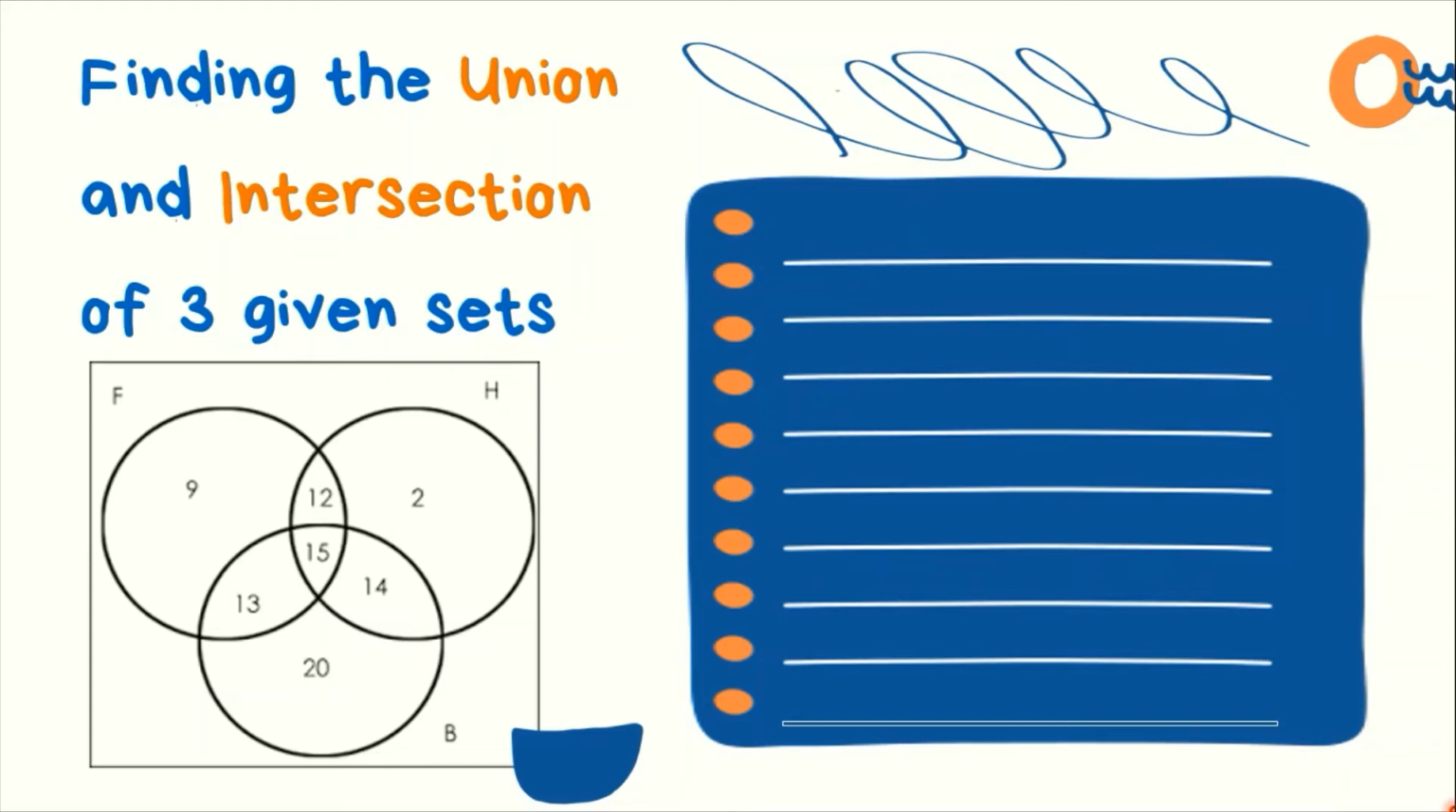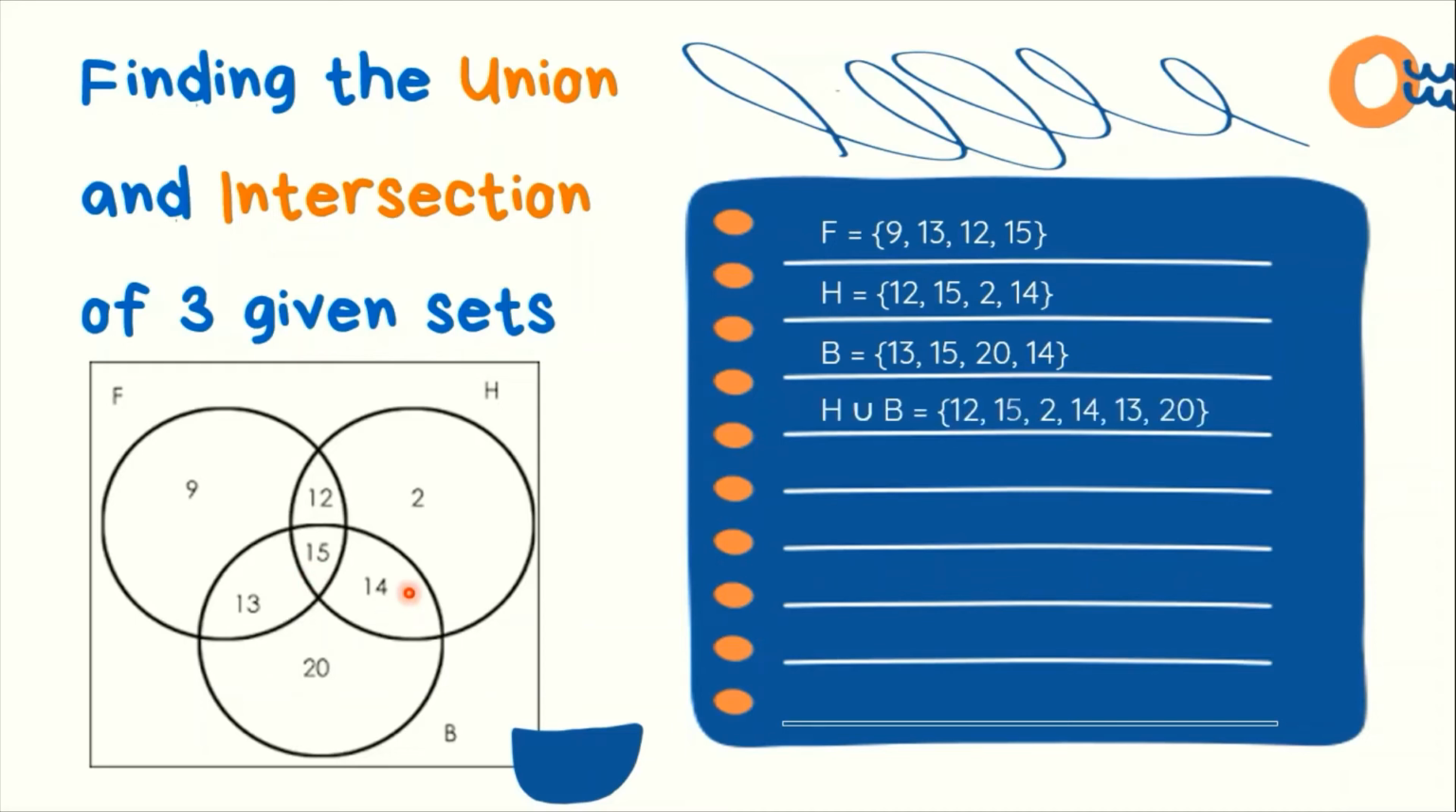Now, let's focus on set F. Yung mga elements ni set F ay 9. We also have 13, 12, and 15. So, ito lamang yung mga numbers na nasa loob ni set F. The rest ay hindi niya elements. Kay set H naman, we have 12, 15, 2, and 14. Kay set B naman, meron siyang 13, 15, 20, and 14. So, yun lang yung kanyang mga sets.